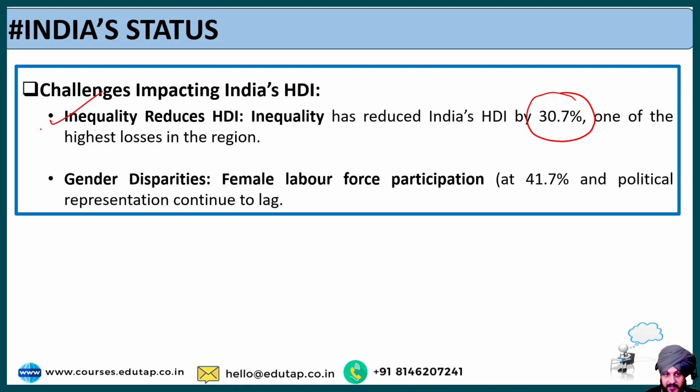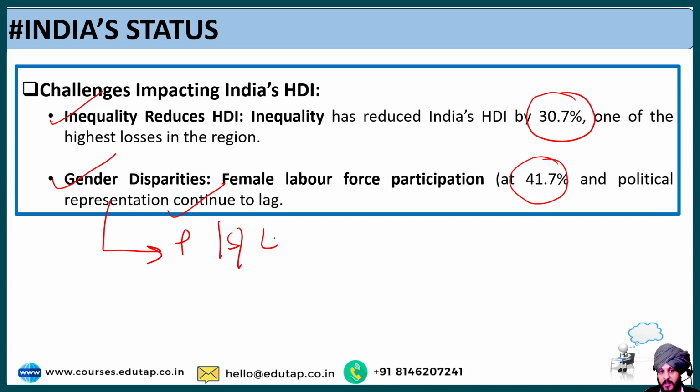The second factor is gender disparities, where we can see that the female labor force participation is at around 41.7%. Apart from that, political representation continues to lag. When I say political representation, it means the representation of women in the political scenario, for example, in the parliament, in the state legislature, or at the local self-government. So at different levels, women's representation in India is lagging somewhere. I hope this point is also clear to you.